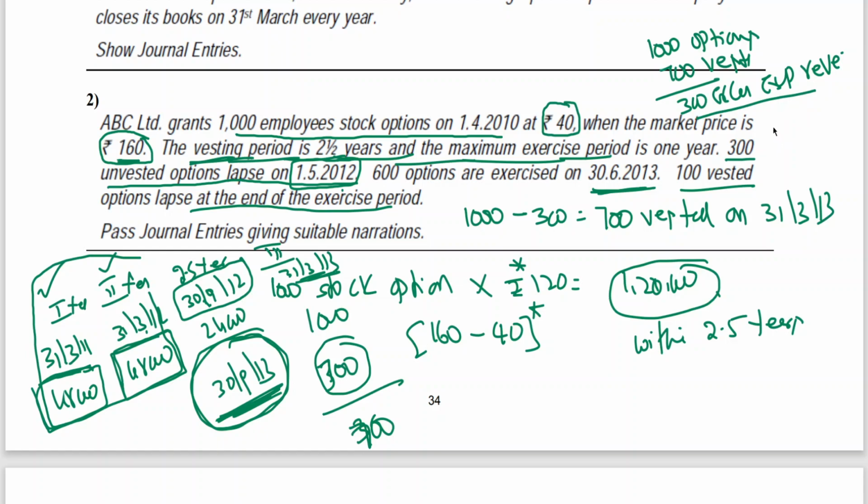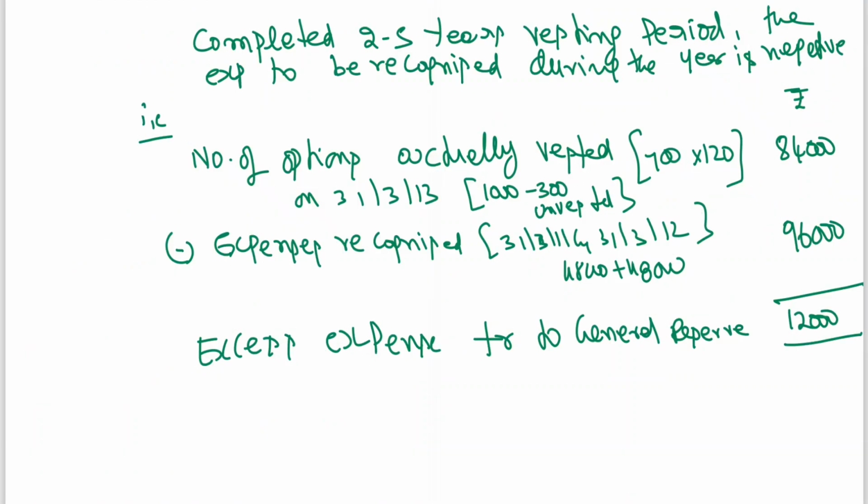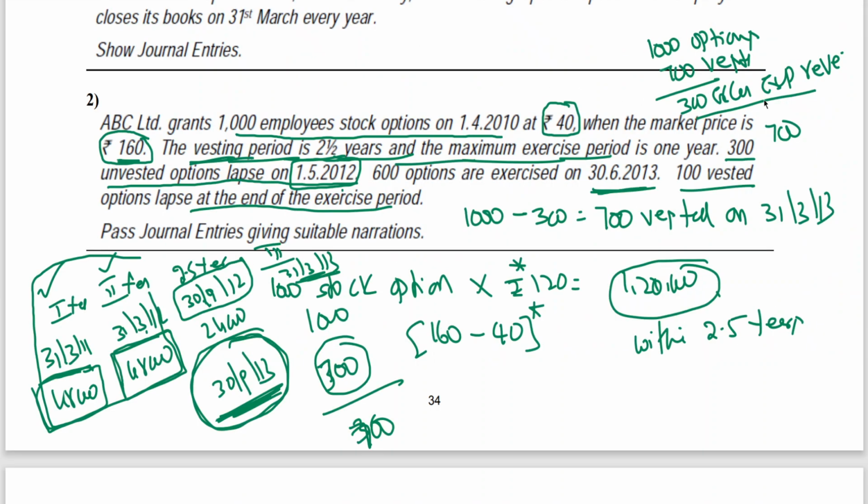It means now recognition of expenses is on 700, no? 1000 options, 700 vested, 300 excess expenses reversed. Just now we have seen, excess expense transferred to general reserve is nothing but reversal. Now this 300 excess expense reversal means we are having expense only on 700 options, no? Now what happened?